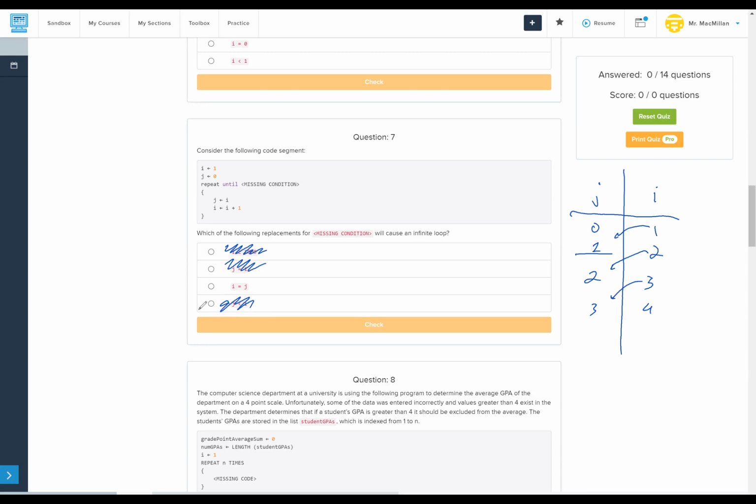But we will never stop looping if our condition is j equals I, because we're going to check that condition after we've updated I to be I plus 1 again. So even though j and I equal each other at this point, we don't check the condition then. We check the condition here when j and I have both been updated. So I equals j as our condition will cause an infinite loop there.